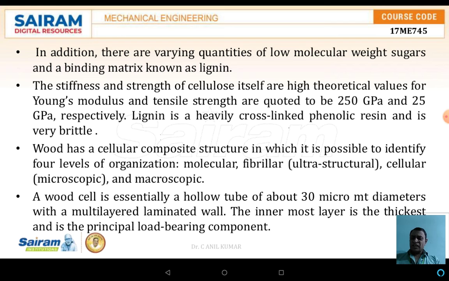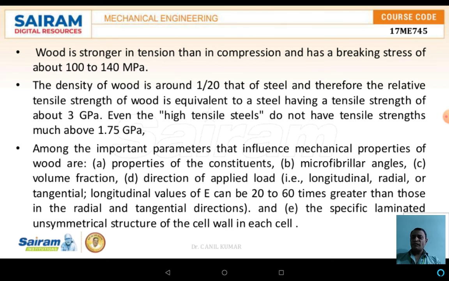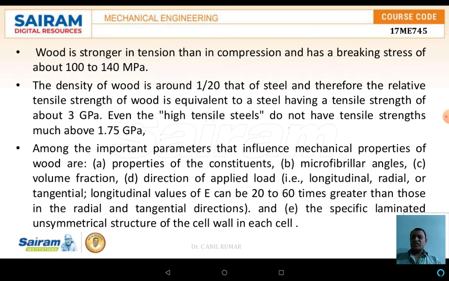The wood cell is essentially a hollow tube of about 30 microns diameter with a multi-layered laminated wall. The innermost layer is the thickest and the principal load-bearing component. Wood is strongest in tension and then in compression, and has a breaking stress of about 100 to 140 megapascals.